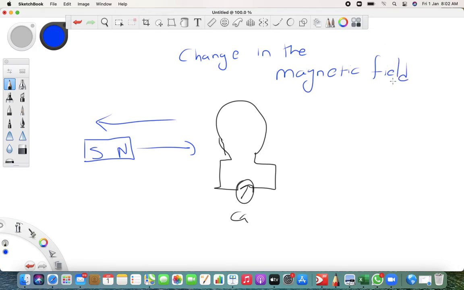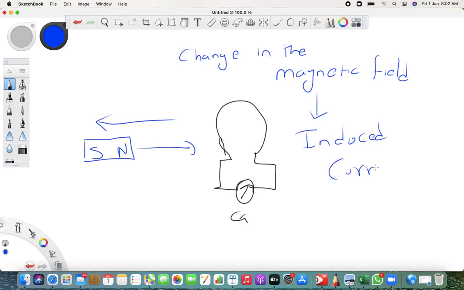And here is the jackpot. Yes, it does produce current. There is a deflection in the galvanometer. If you keep the magnet at one place, then the current produced stops. But if you keep on changing the magnetic field, how do you change it? You can take the magnet near or far from a circular loop, and it can produce current. We call that induced current. Induce means produce.